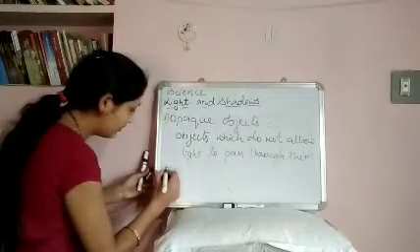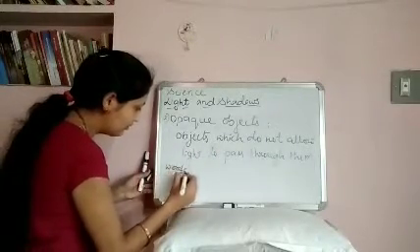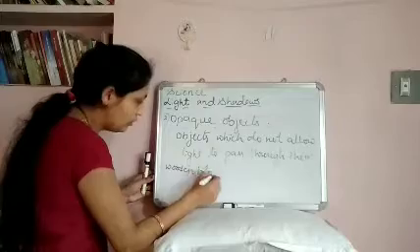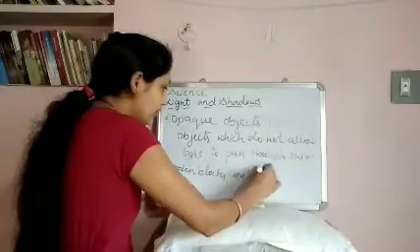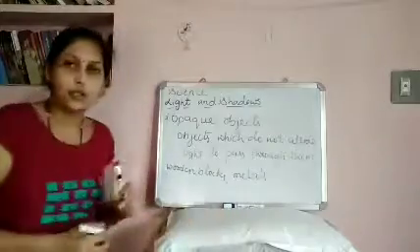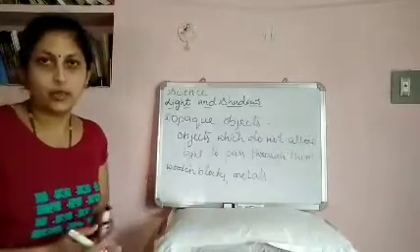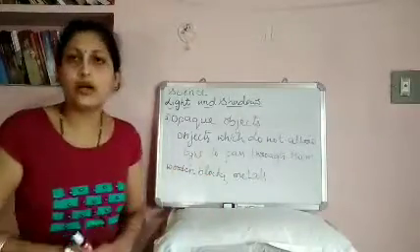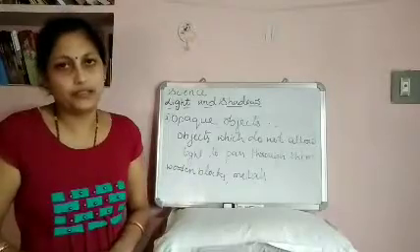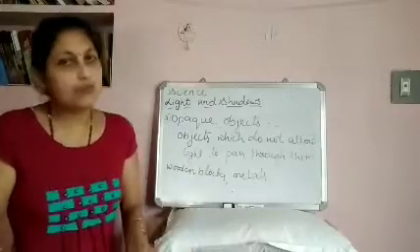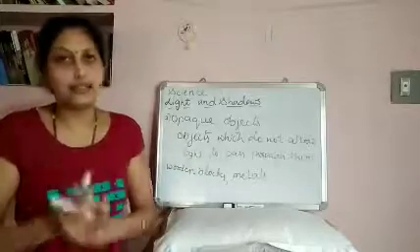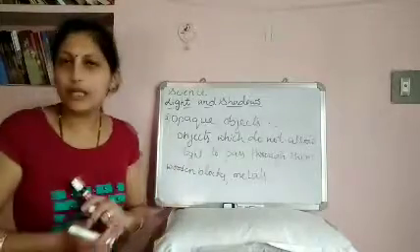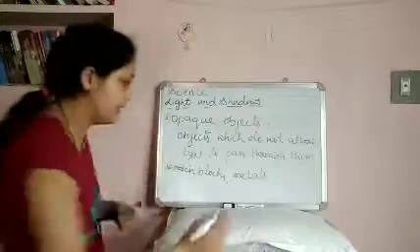Wooden blocks, metals, wooden doors, isn't it? Wooden doors, then metal doors or metal instruments, then book, even a book is an opaque object, table or boxes, etc. These are all the opaque objects, even we people, human beings.